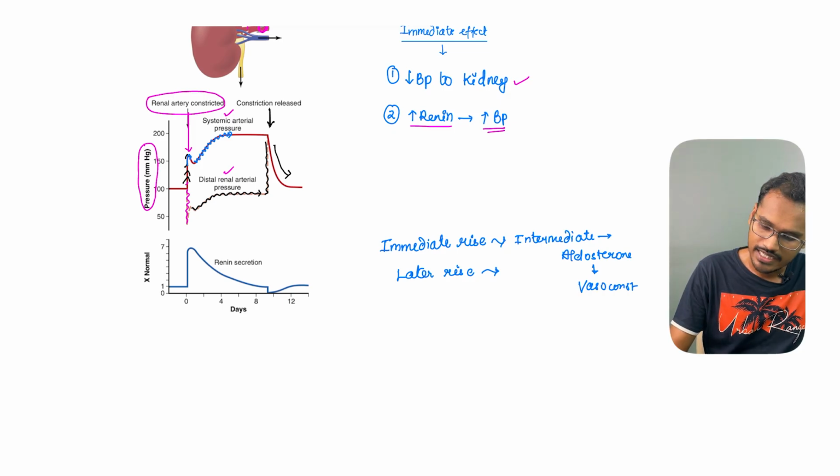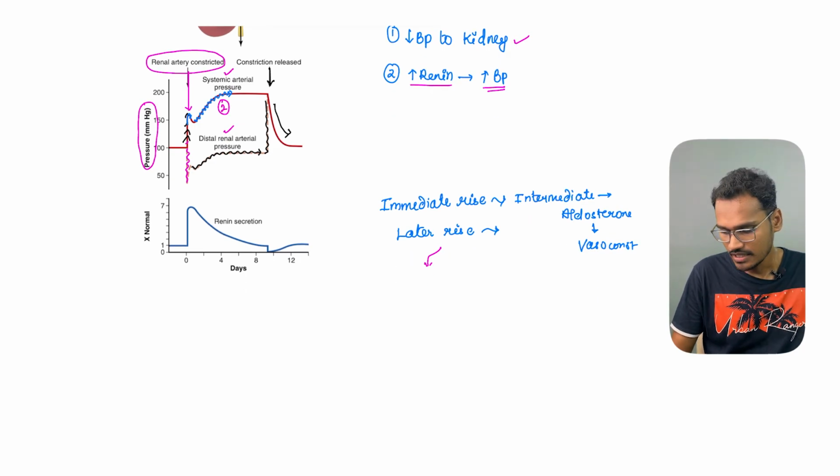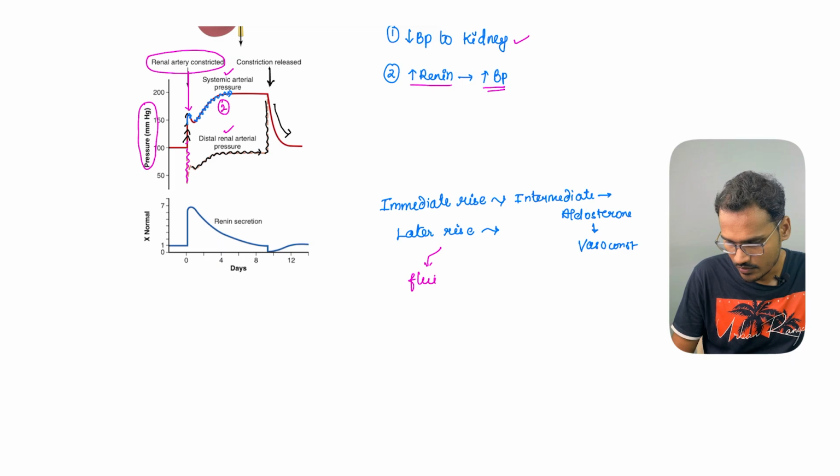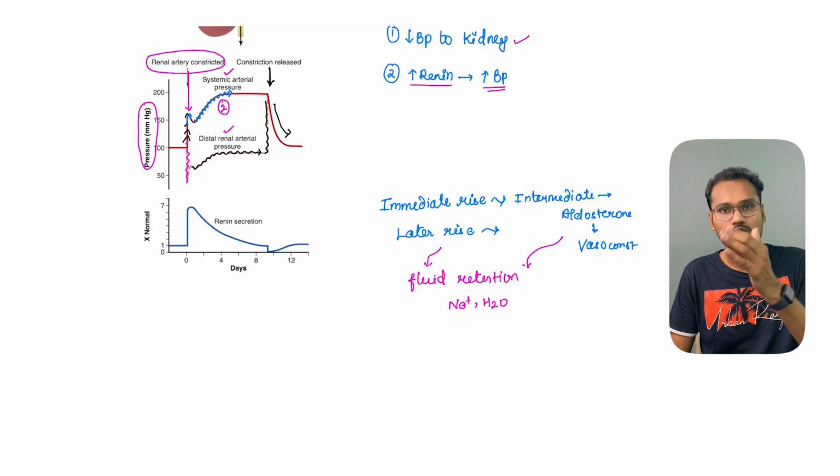And why is the later rise happening? The second part of the rise. This later rise is because of fluid retention, that is sodium as well as water reabsorption done by the aldosterone mechanisms. So there is an immediate rise followed by a later rise.